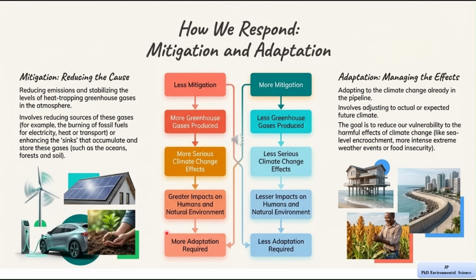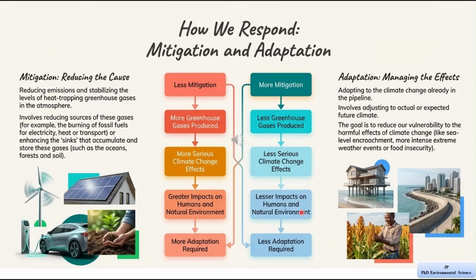On the other hand, if there is more mitigation, fewer greenhouse gases are produced. This leads to less serious climate change effects. The impacts on humans and nature are smaller and therefore less adaptation is needed. This clearly shows that mitigation can reduce future problems. Now let's understand adaptation.